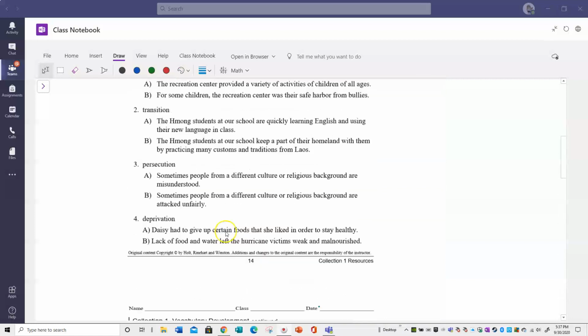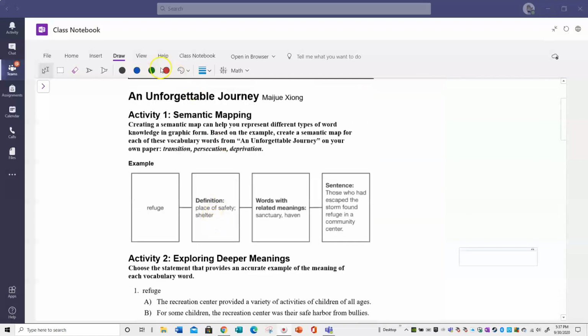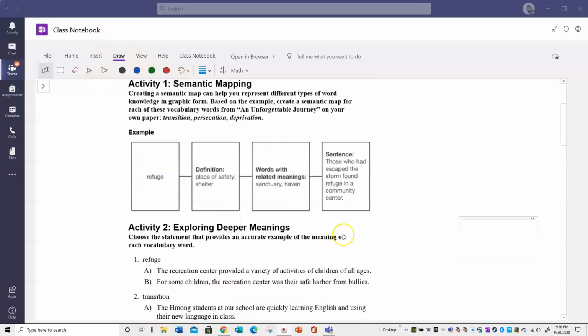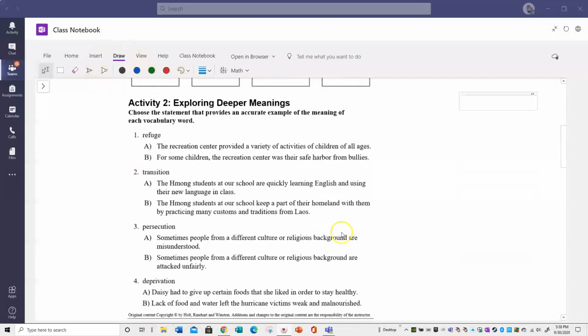Okay, so moving up to this part, and the reason I put this practice activity into the class notebook is so you can draw on it. Now I'm going to be using a Wacom tablet, and it's a pen, and so I always go to the draw part up here, and then I'm going to select my pen. Okay, pick a color here.